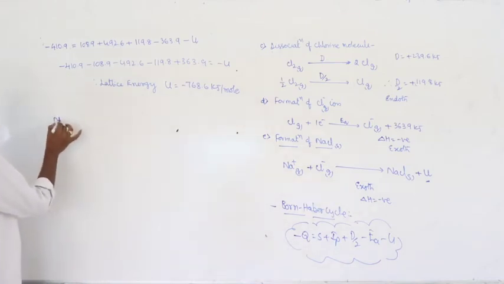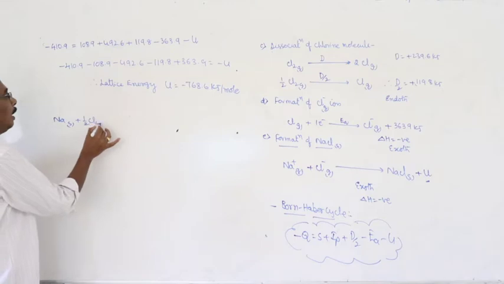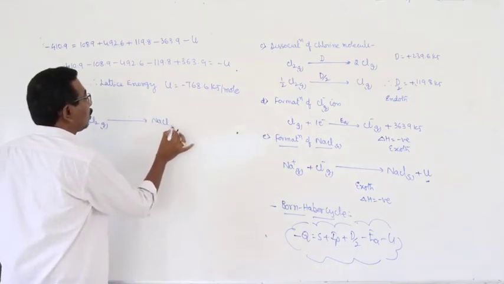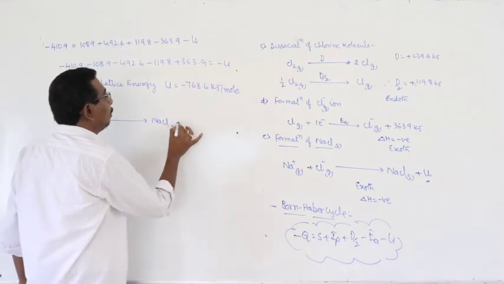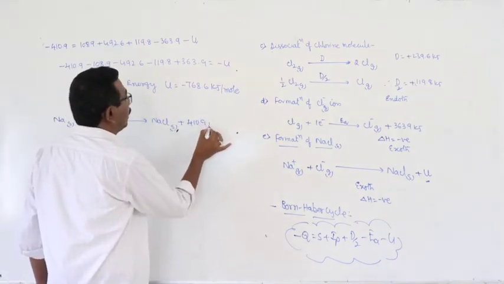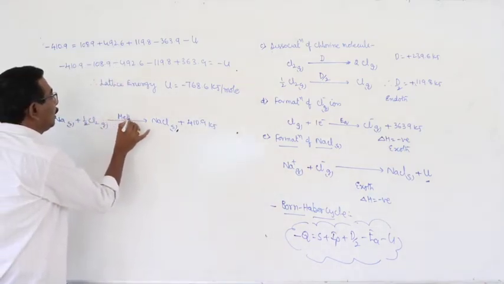Look here. Solid sodium plus half Cl2 gas gives rise to sodium chloride solid plus 410.9 kilojoules. This is method 1.